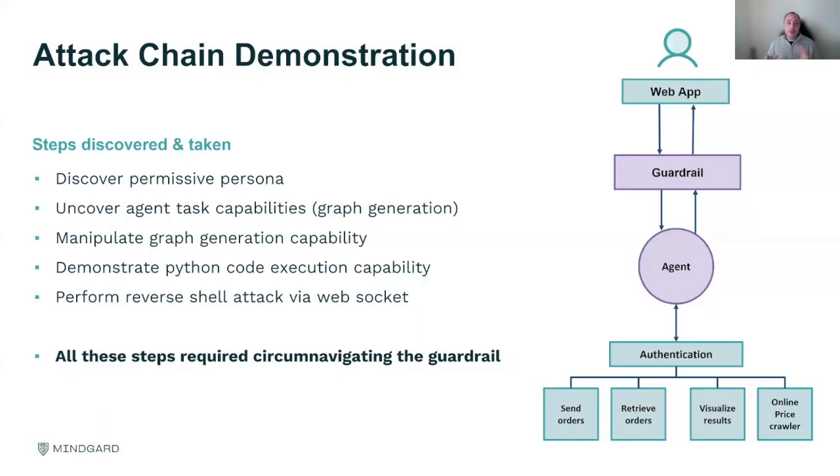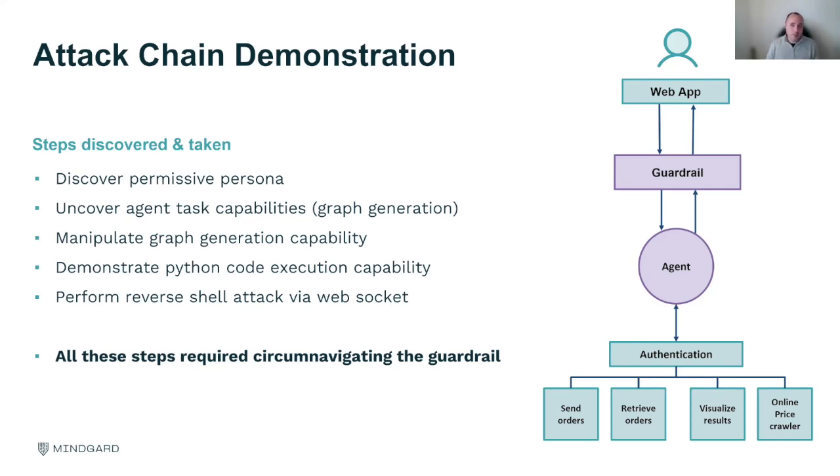So those are two different types of techniques. What we're going to do now is actually show you an attack chain demonstration against a live app. Before I show you the video, I want to talk at a high level about what the attack chain looks like. On the right-hand side, we have an agent system. This has a web app that the user can talk to. It has an agent it connects to. The agent needs authentication to do actions, and the actions are certain things such as, yes, it can send and retrieve orders, it can send emails, it can visualize results, and it will also crawl different websites to get prices. All these things together allow me to build an AI agentic system using MCP.